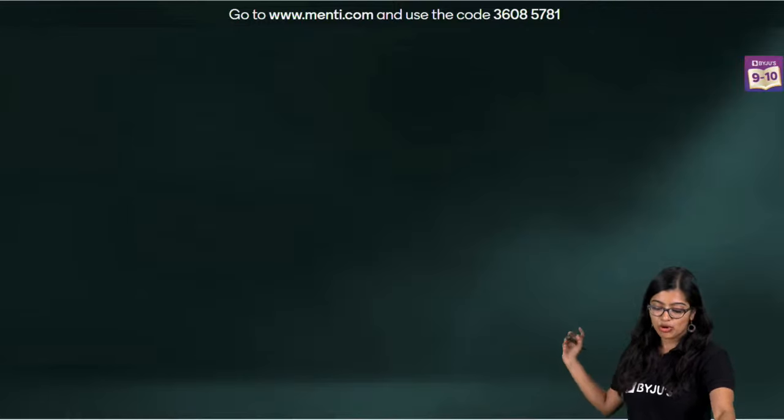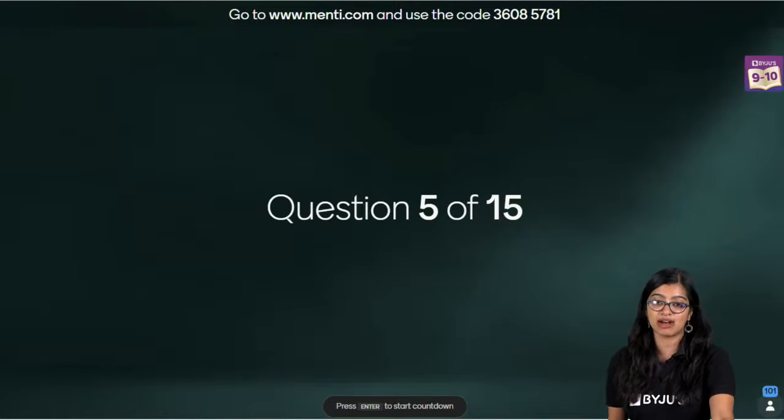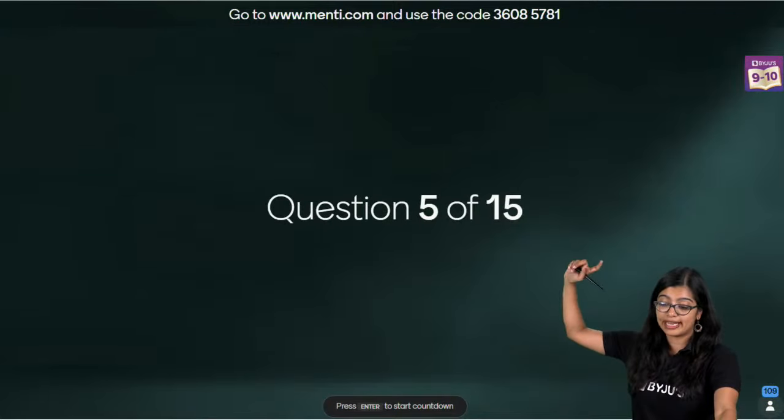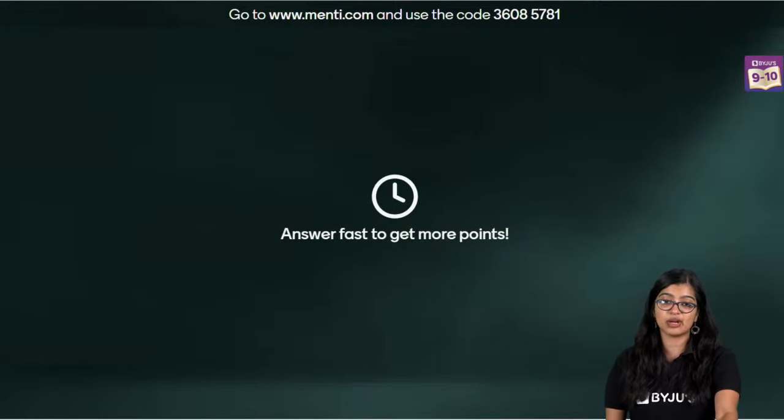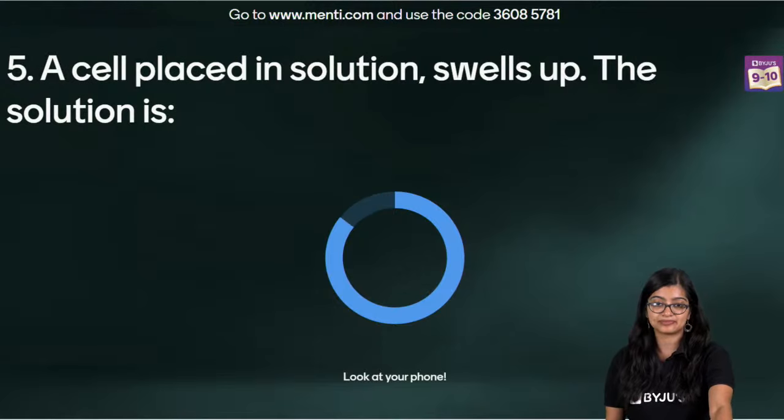All right. Moving on to question number 5, after which we will have our first leaderboard. Code is 36085781. Question number 5, everyone, on your screens.